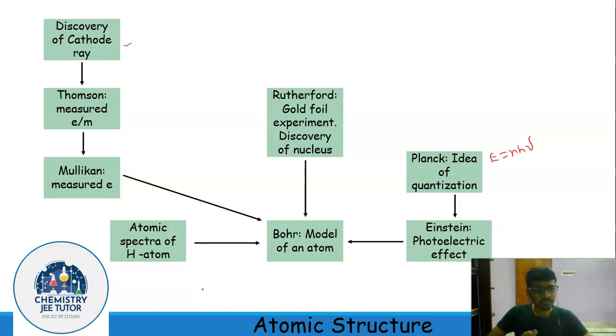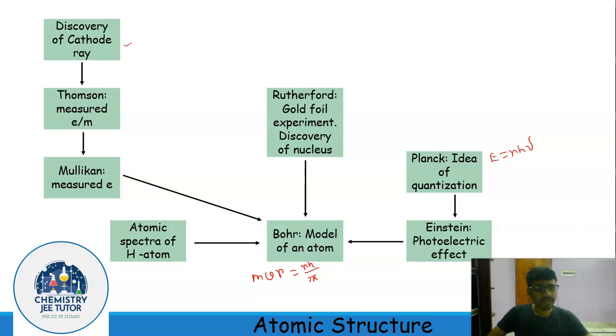In most textbooks, you will find that the angular momentum is quantized, mvr equals nh by 2 pi, as one of the postulates of Bohr's theory. But believe me, in the actual paper of Bohr, he never postulates the quantization of angular momentum. The concept of quantization of angular momentum came as a consequence of Bohr's theory.